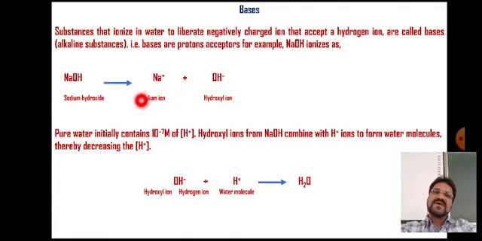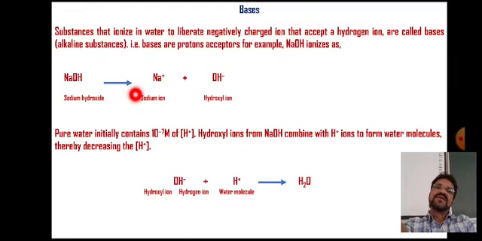They are called strong acids or strong bases. Whenever there is a reverse arrow shown, it indicates that the acid or base is weak. So whenever there is an equilibrium, it indicates that the substances are weak. Whenever only a one directional arrow is there, it indicates that the substance is strong.